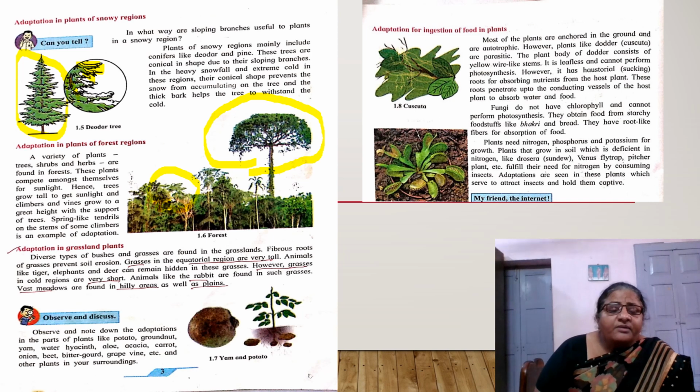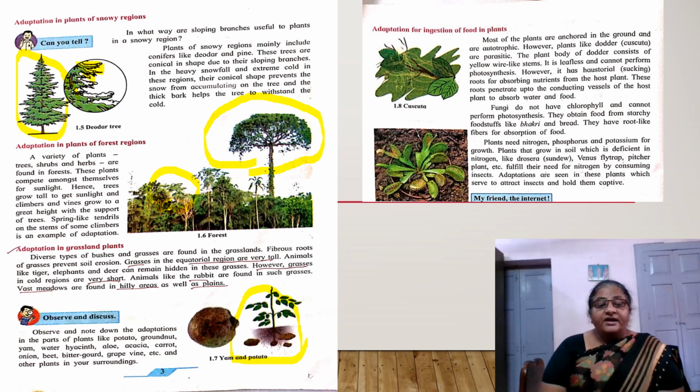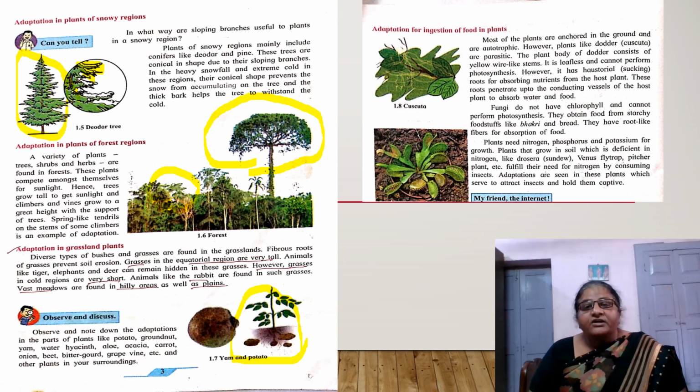What adaptation do we see in yam and potato? Though these are underground, their stems are underground. The potato plant, we see it is underground, and yam is also underground. But its stem grows above the ground and performs photosynthesis. When it undergoes photosynthesis, carbohydrates are produced which get stored in the underground part. That's why potatoes are thick and swollen, and the same thing happens with yam, and also it survives in odd conditions.